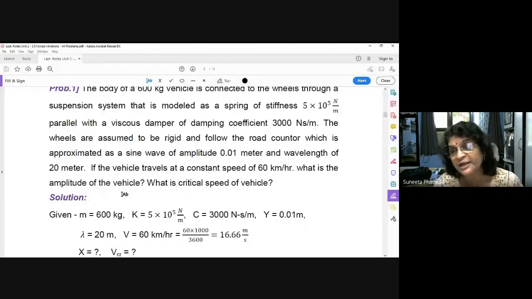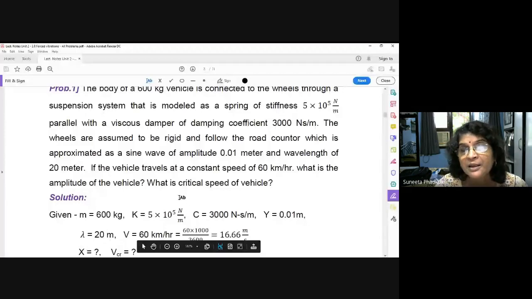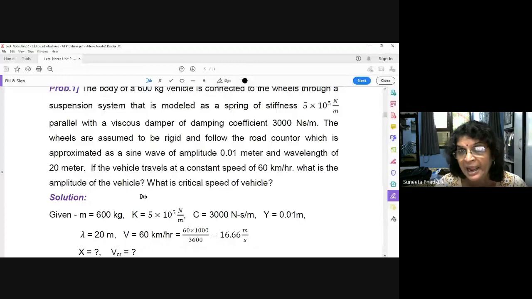Now you have studied all the formulae. What are the three amplitudes here? Capital X is the amplitude of vibration of the mass or car or body. Capital Y is the amplitude of vibration of the support. And capital D is the relative amplitude. So here, 0.01 meter is an amplitude. Whether it is capital X, capital Y or capital D, which will decide?